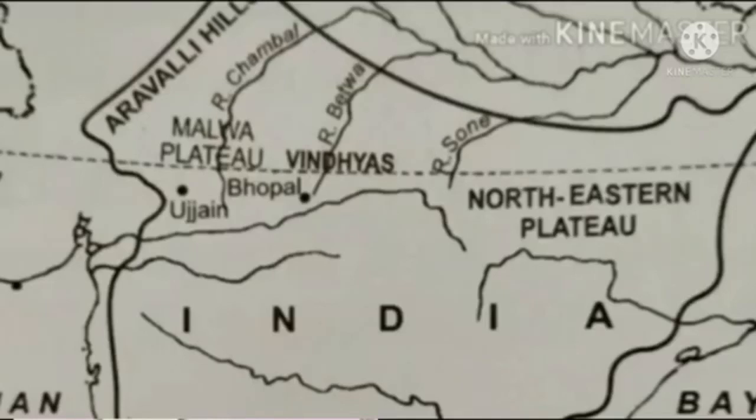The answer is, the major rivers of the Peninsular Plateau region are Chambal, Betwa, Son, Mahanadi, Godavari, Krishna, Kaveri, Narmada and Tappi. Malwa Plateau is rich in black soil.